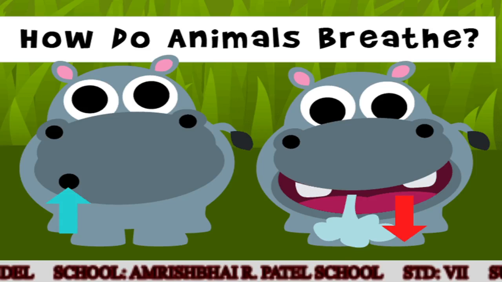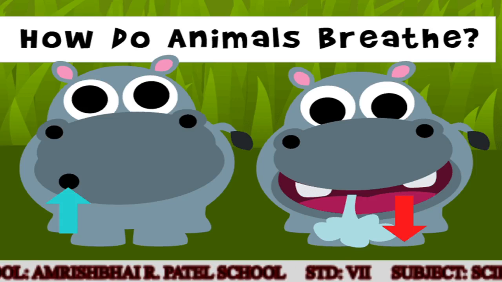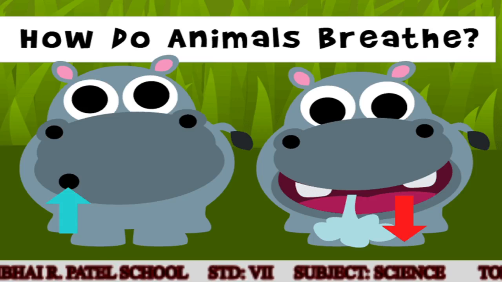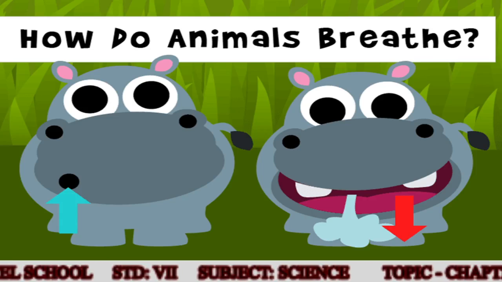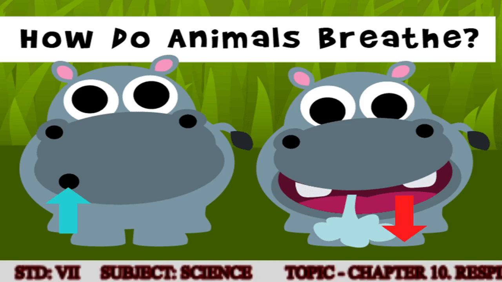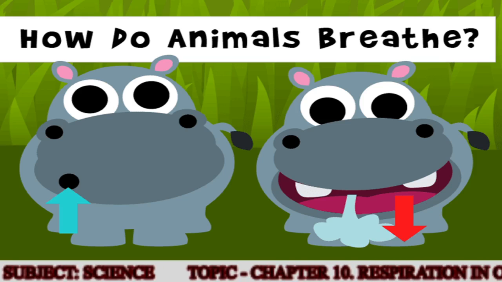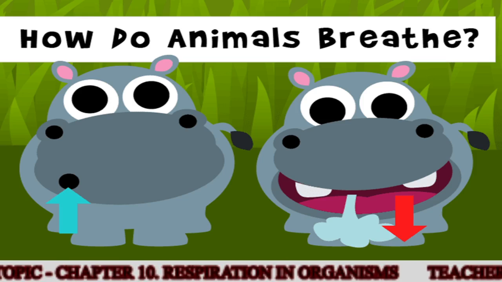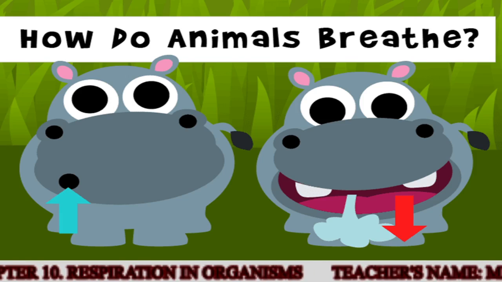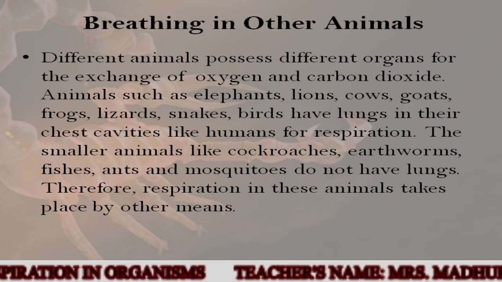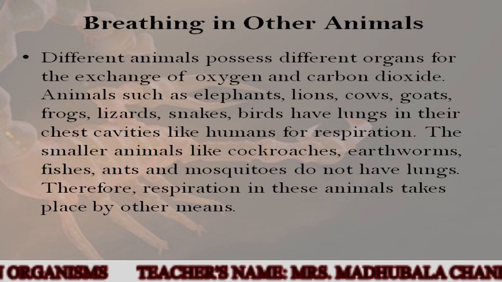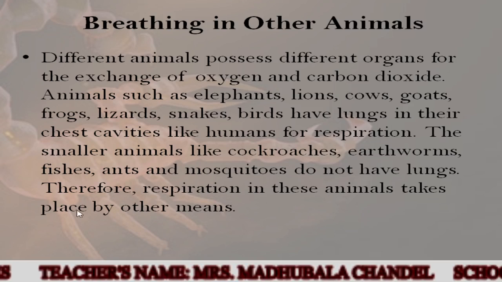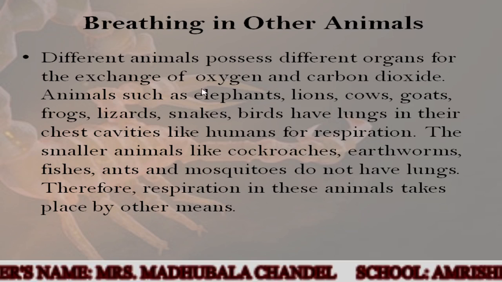Hello students. Now today we shall begin with the next topic, that is how do animals breathe. Now we all know that it's not only the human beings who do the process of respiration, but it's also the animals and the plants which undergo the process of respiration. So breathing in other animals. Now different animals possess different organs for the exchange of oxygen and carbon dioxide.